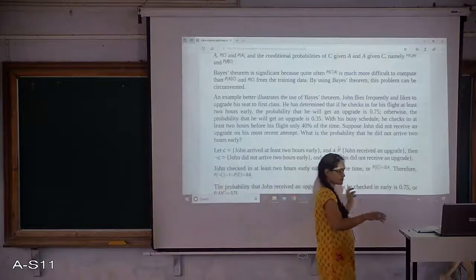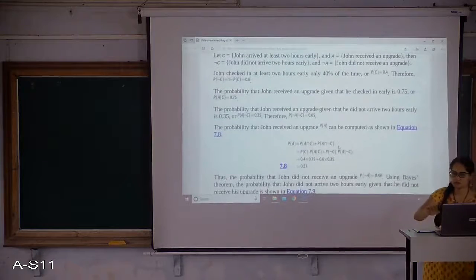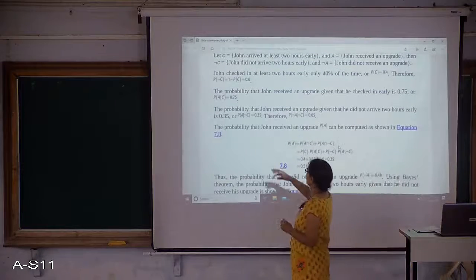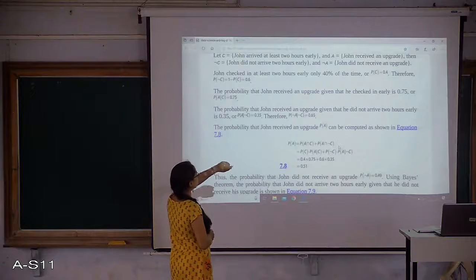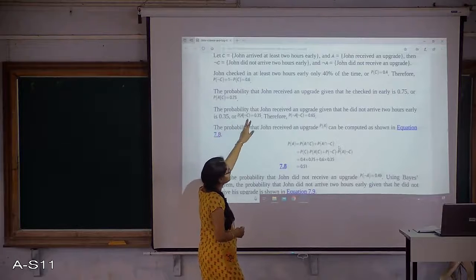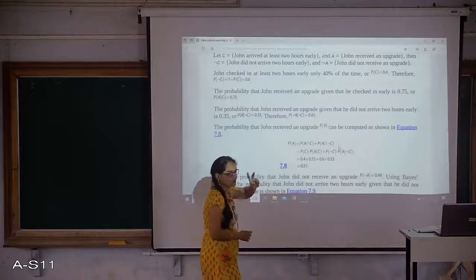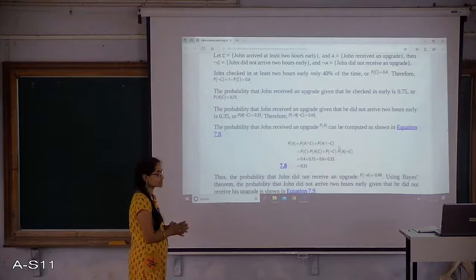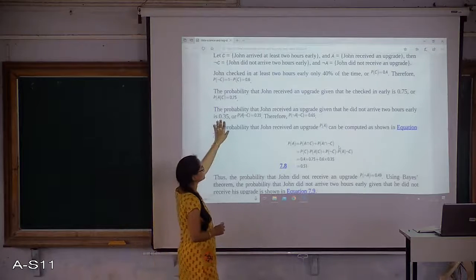Similarly, the probability that John received an upgrade, as already mentioned, is 35% given that he did not arrive 2 hours early. If he has not reached 2 hours early, there is only a possibility of 35%.